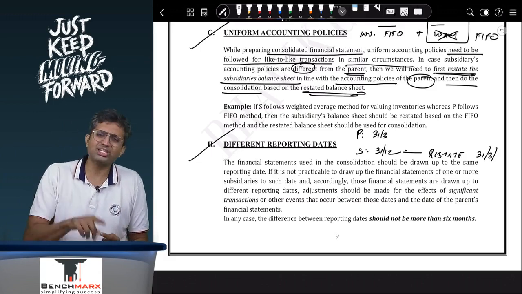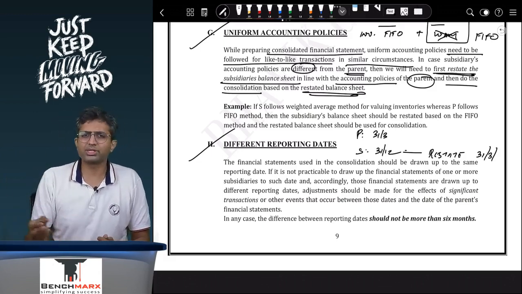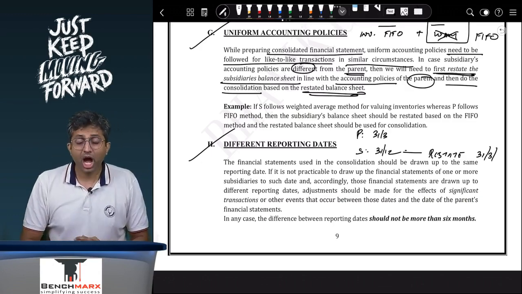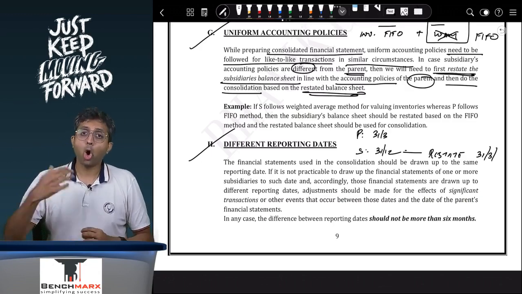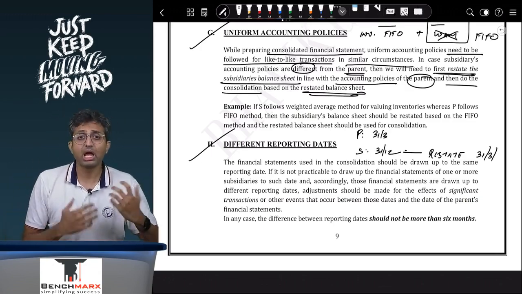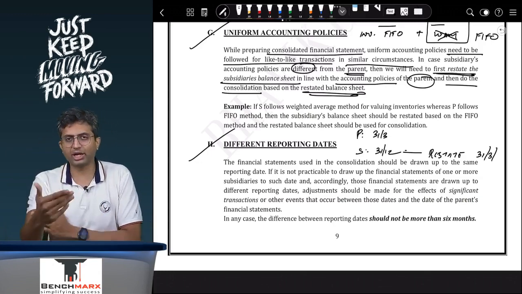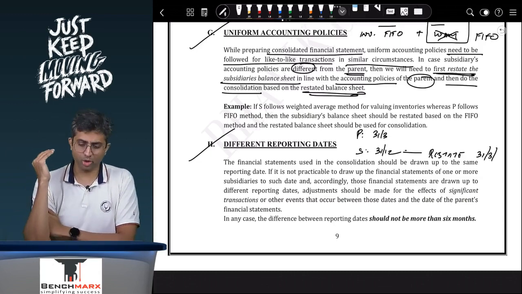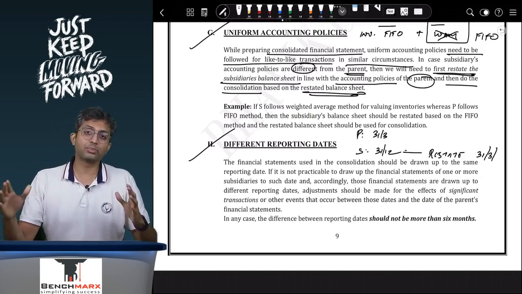You don't have to record each and every item, like every sale during the 3 months. You don't have to record every purchase, every salary, every rent. However, if a major item has happened, like a major asset has been purchased, or a major acquisition or a major buyback, you can give effect only to those material items and find a restated balance sheet on 31st March 2022 for the purpose of consolidation.